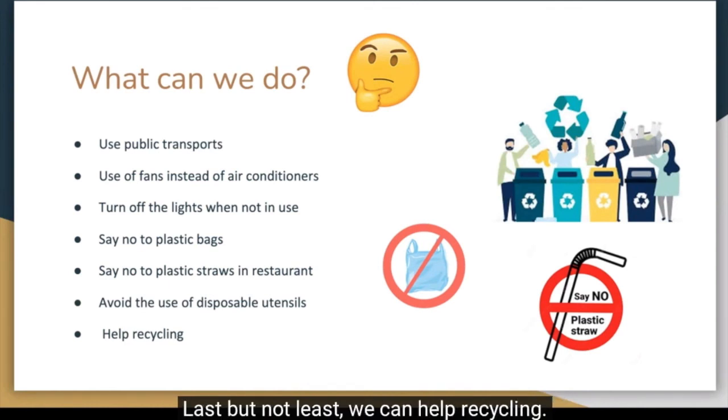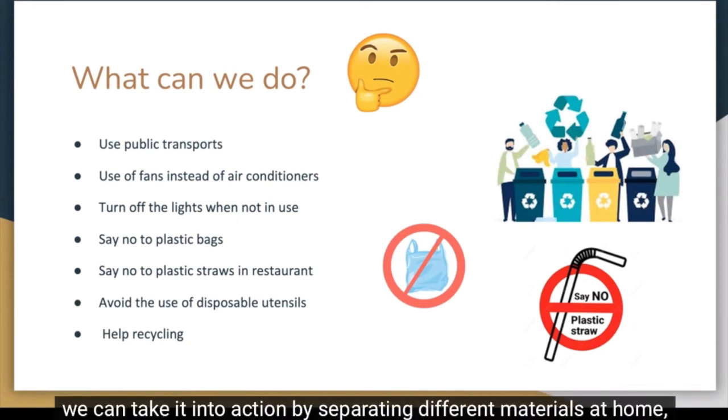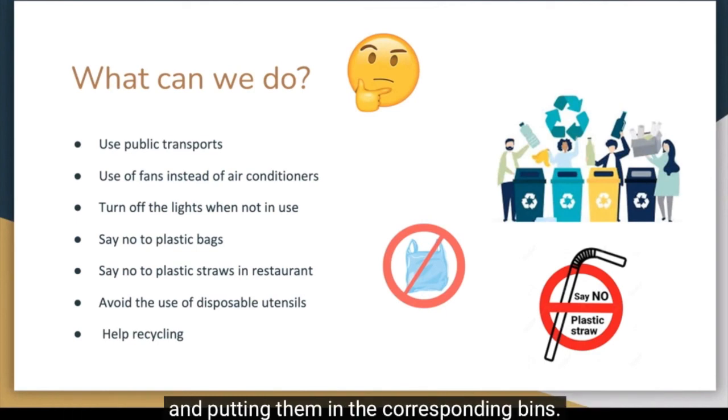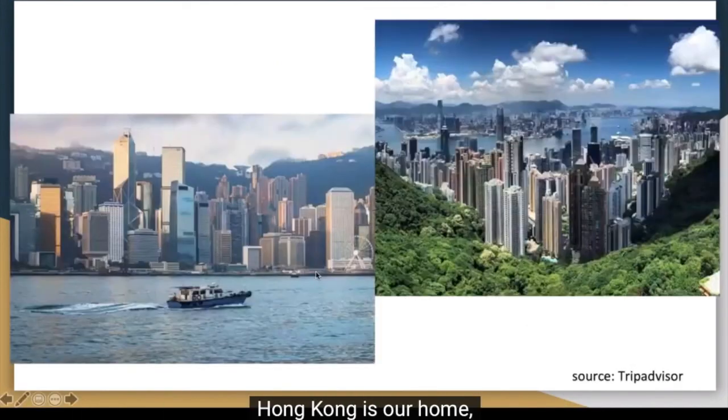Last but not least, we can help recycling. The 4 Rs is not just an idea. We can take it into action by separating different materials at home and putting them in the corresponding bins. Hong Kong is our home, and it relies on all of us to protect it. I believe with our joint effort, it can continue to be a beautiful city.